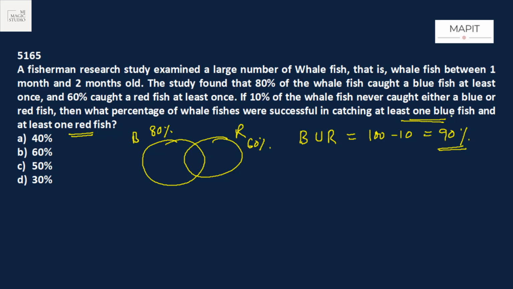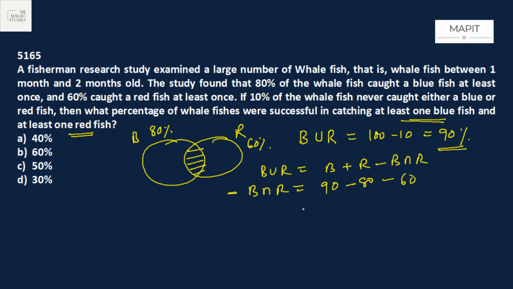Okay, only at least one blue fish and one red fish they are asking. That means we are looking for the common area. The union formula we know: B union R will be B plus R minus B intersection R. We are looking for the common area. B union R is 90, then minus B is 80, minus R is 60.